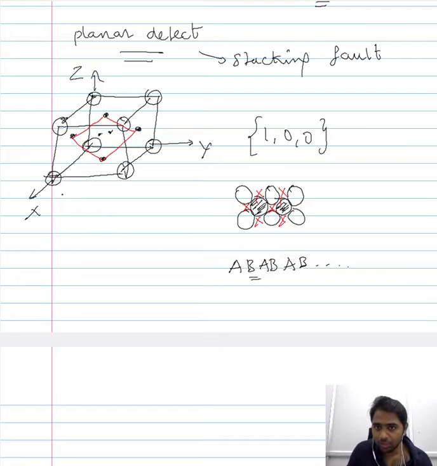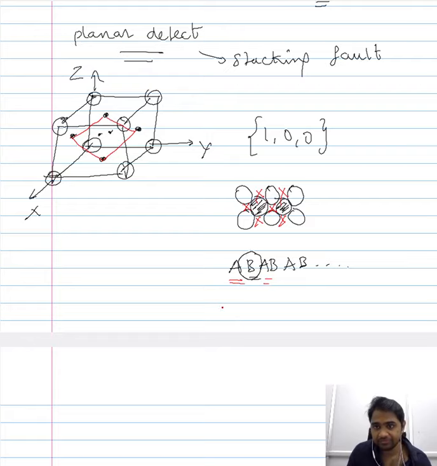So if you want to have a stacking fault, a defect or an irregularity in the stacking sequence along the 100 plane, then the arrangement of atoms in the second layer should be similar to the arrangement of the atoms in the first and the third layer. So let me repeat, when you want to have a stacking fault in the AB, AB, AB sequence, then the arrangement of atoms in the second layer should be identical to the arrangement of the atoms in the first and the third layer.